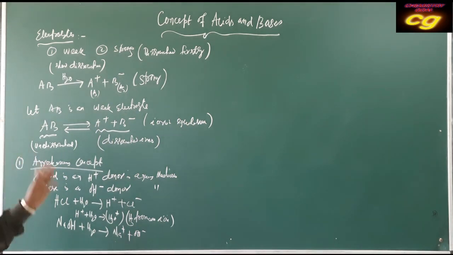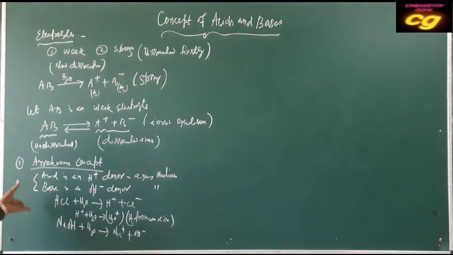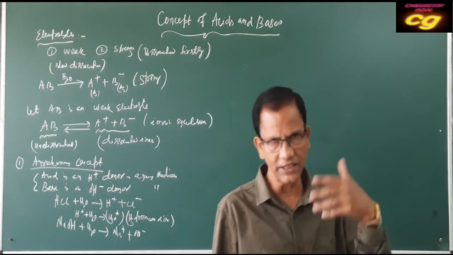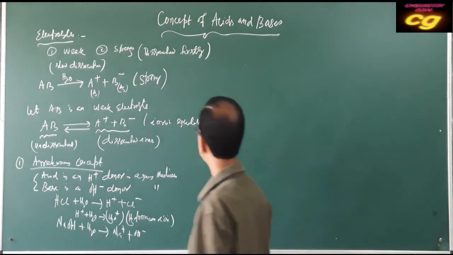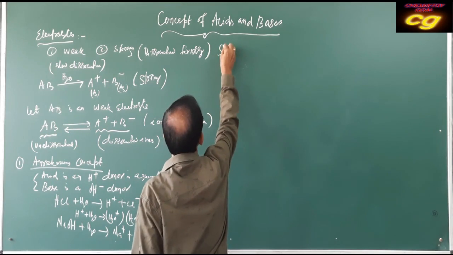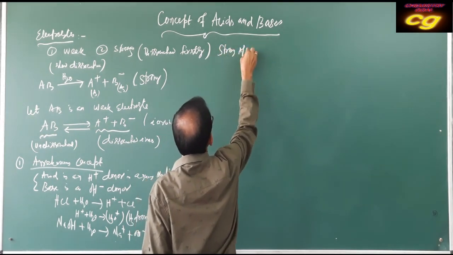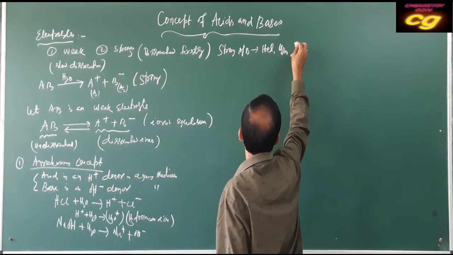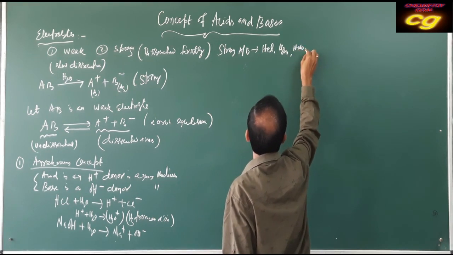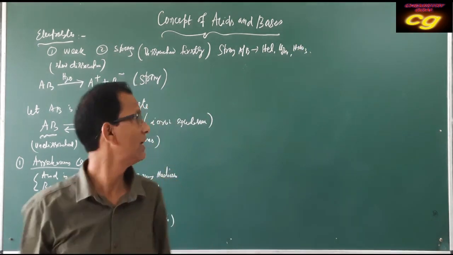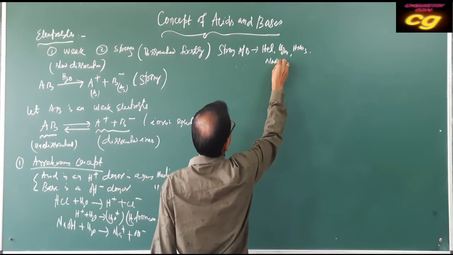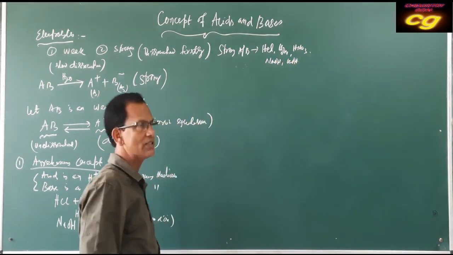Some acids are strong, some acids are weak, on the basis of their electrical conductivity or dissociation nature. If highly dissociated, we call them strong. What are the strong acids and bases? HCl, sulfuric acid, nitric acid, these are called strong acids. And strong bases are also NaOH, KOH.